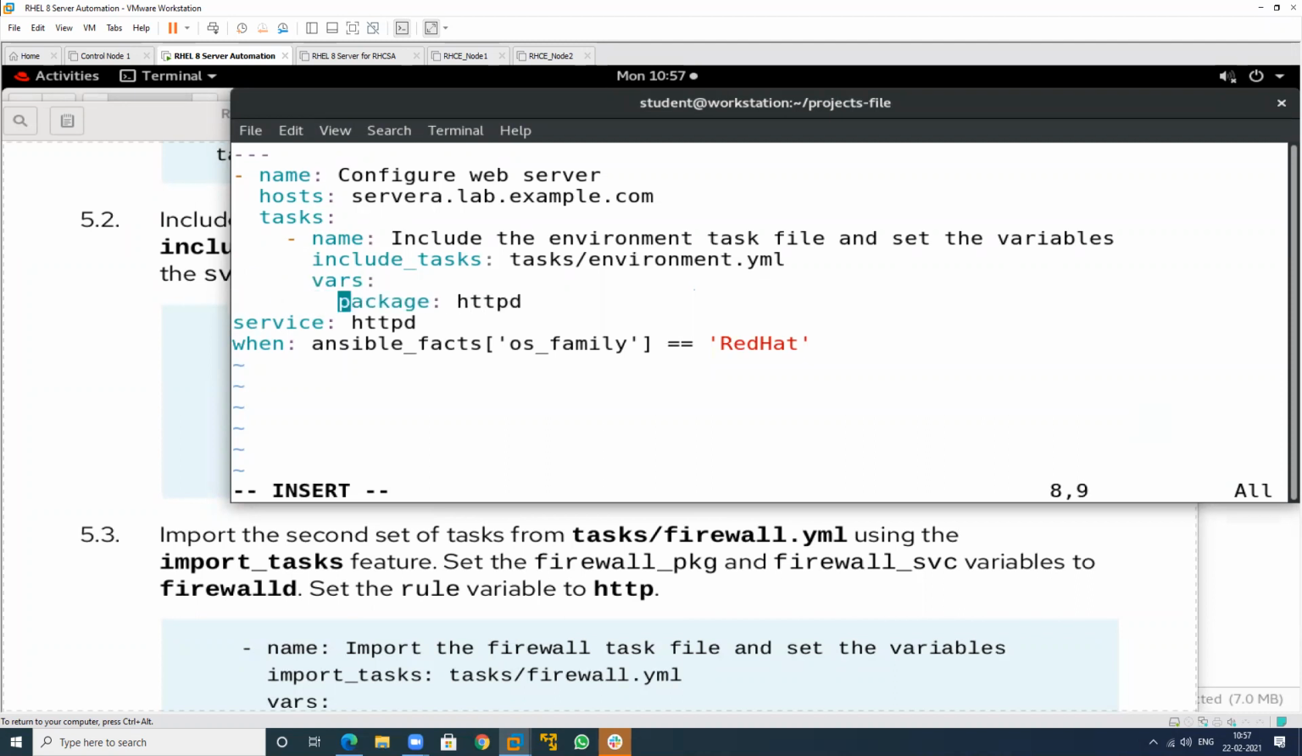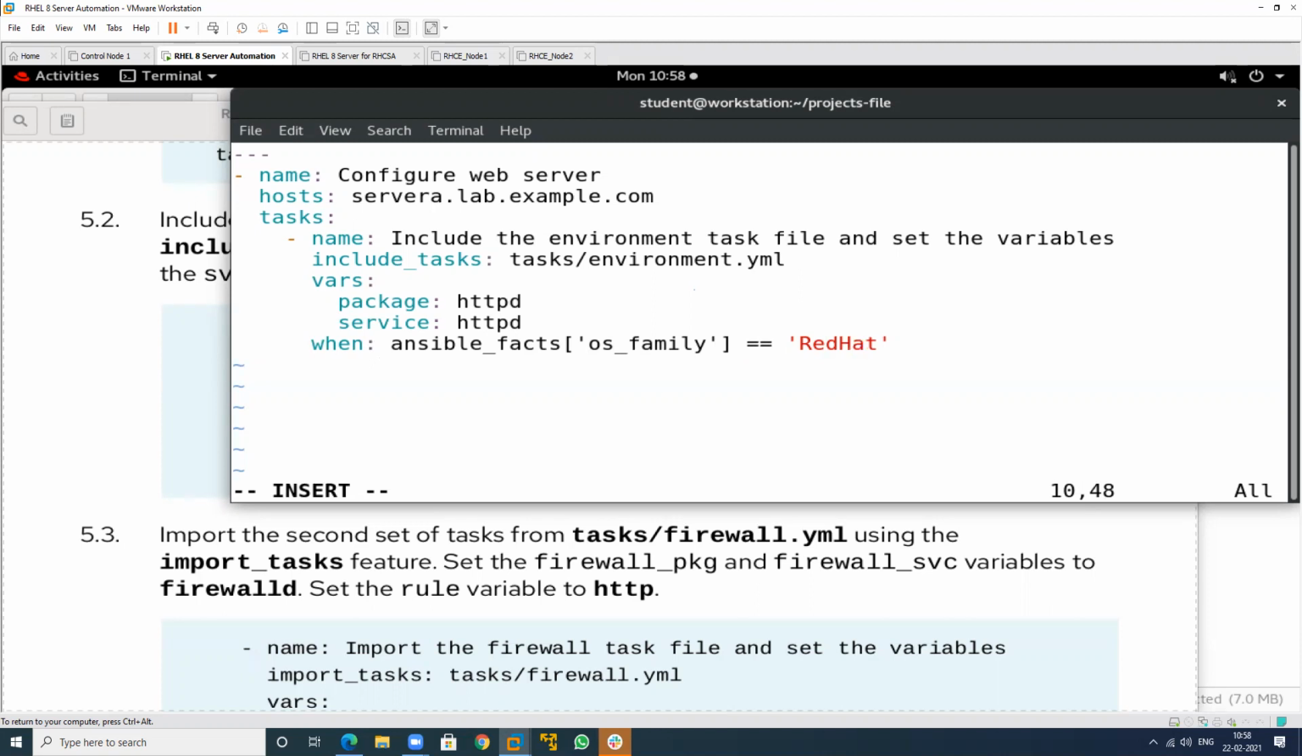The value is package. The package value is httpd, and this is the second variable. The name of the variable is service. Which service do I want to start? httpd, and this is my condition. Under which condition will these variables start? If we have the family Red Hat. If there is CentOS or Ubuntu, the package will not install.